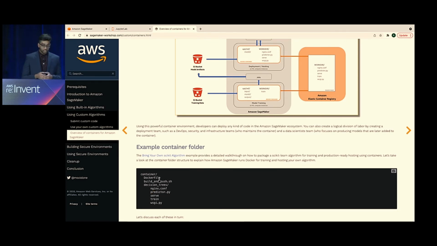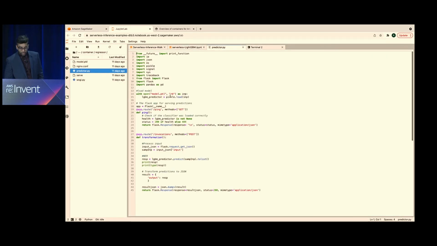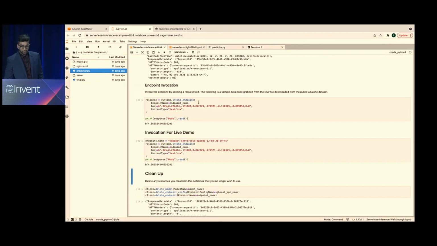You can have your inference code in the predictor.py file, where you can load up your model and do inference. Or if you have training, you can do that in this train portion right here. And then you can build that Docker file, right, which contains whatever dependencies you're dealing with. So if we return to the example, you'll notice I have a container directory right here. And here I have a Docker file that's installing LightGBM. And here I actually have a Flask app that's loading up my model and returning inference. So that's how you could bring a custom framework to mind.